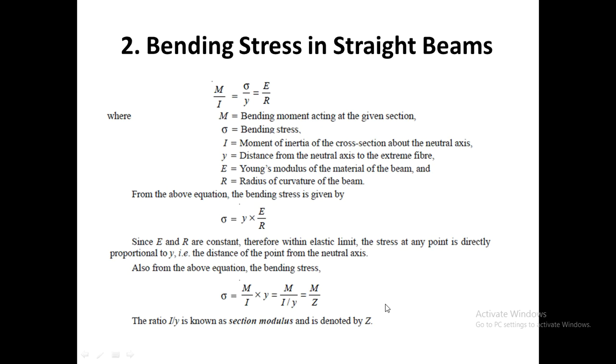So next we will move on to the bending stress in beams. Similar to the torsional stress equation, the bending stress equation is M by I equal to sigma by Y equal to E by R. M is the bending moment at a given section, sigma is the bending stress, I is the moment of inertia about the neutral axis, Y is the distance from the neutral axis to the extreme fiber, E is the Young's modulus of the material, and R is the radius of curvature.